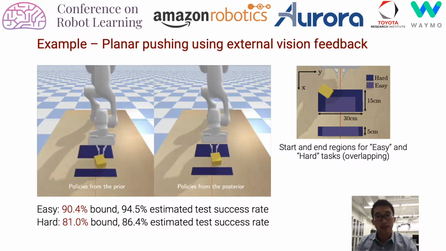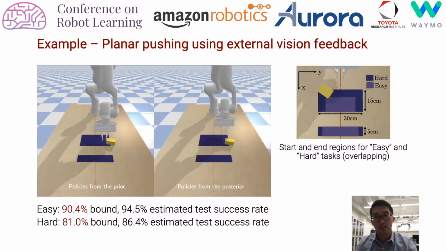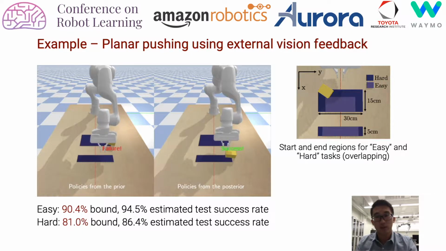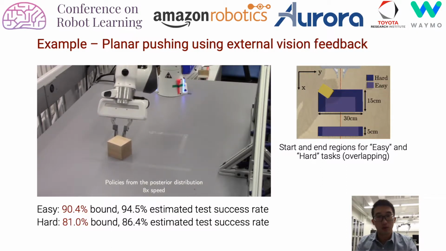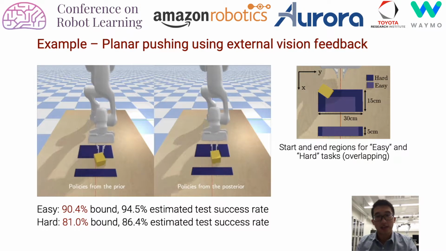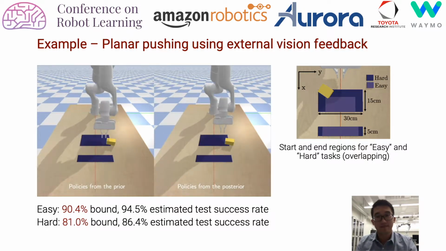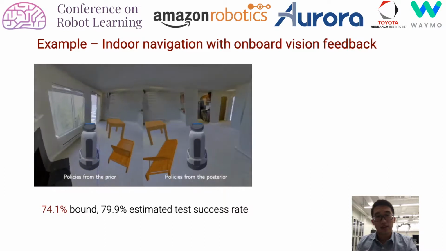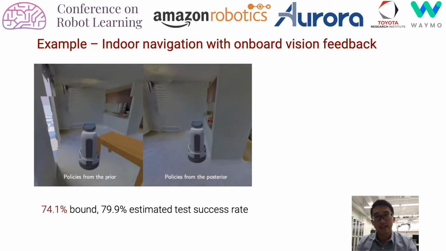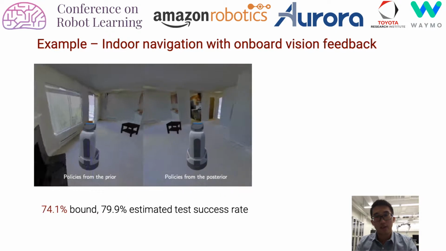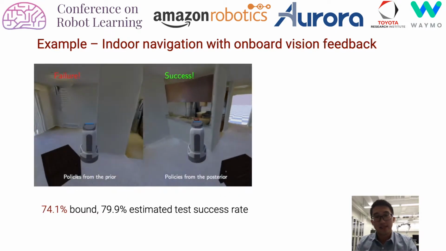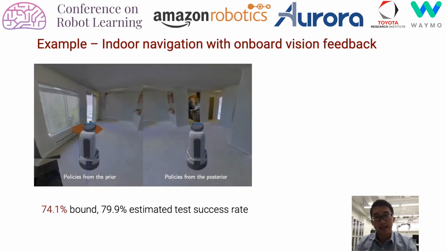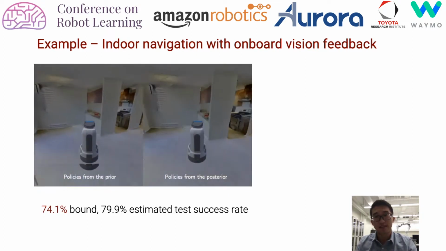The next example is planar pushing using external vision feedback. The goal is to push the block across the table. The image on the right shows the start and end regions for 2 tasks with different difficulties. The bound is 90.4% for the easy task and 81.0% for the hard task. The last example is indoor navigation with onboard vision feedback. The goal is to navigate through a home environment with randomly placed furniture to reach a target region. The bound is 74.1% and the estimated task success rate is 79.9%.